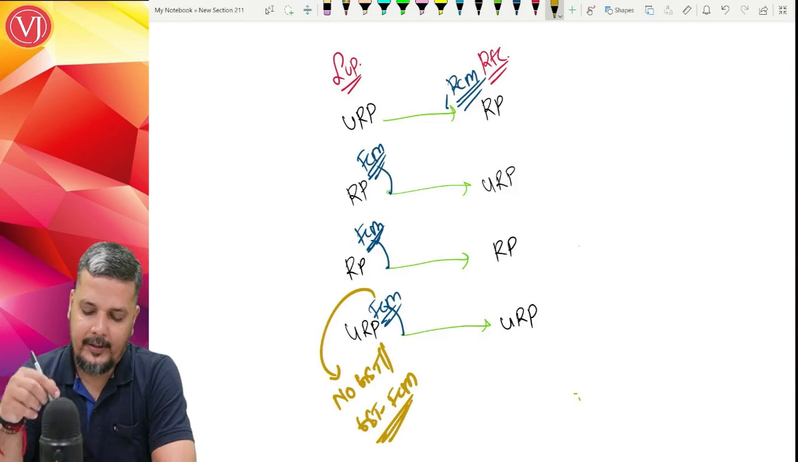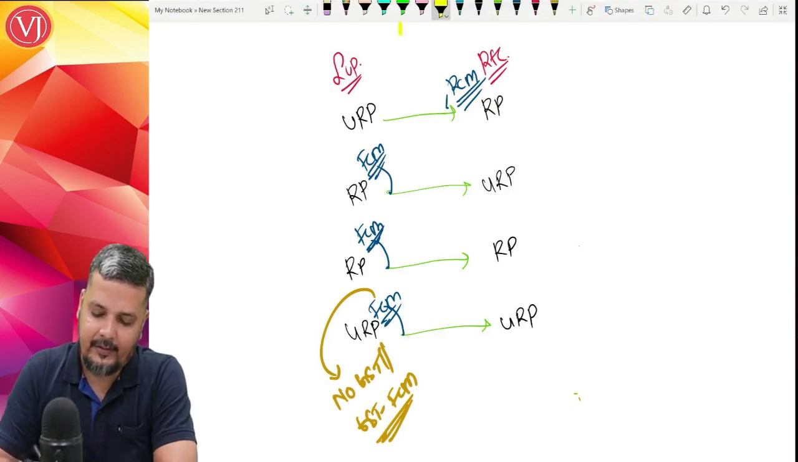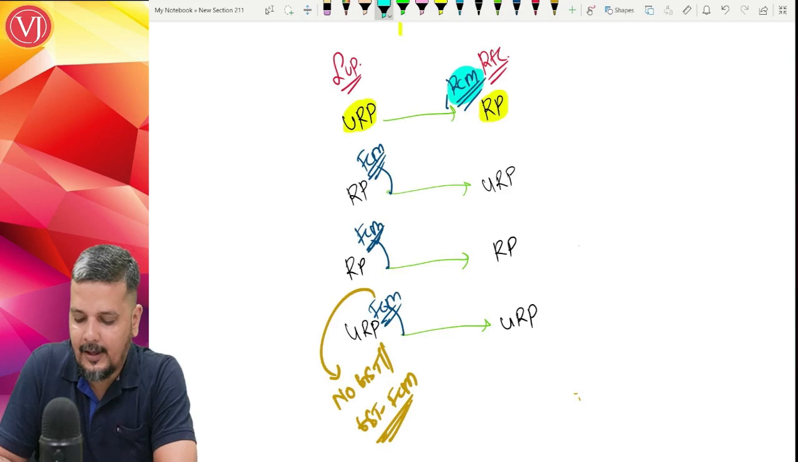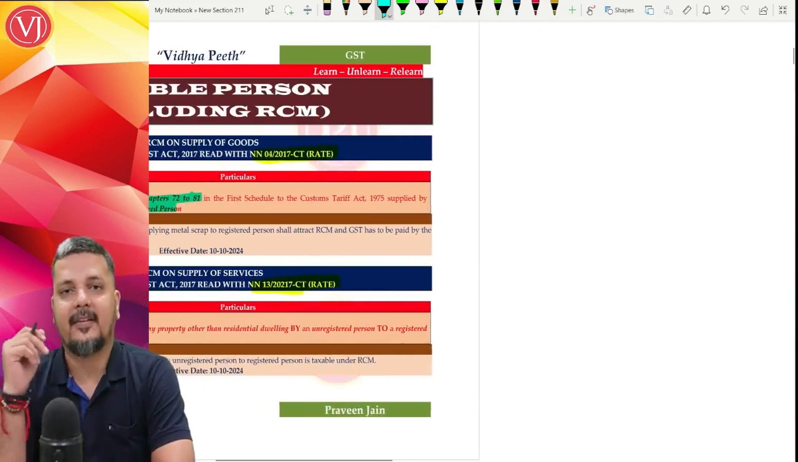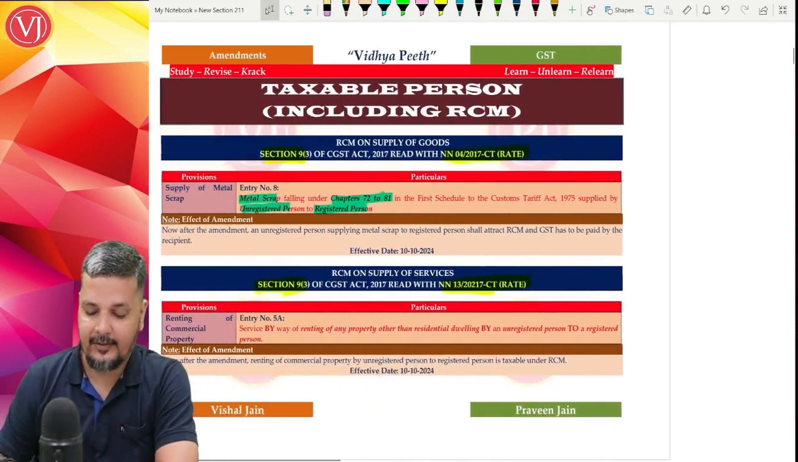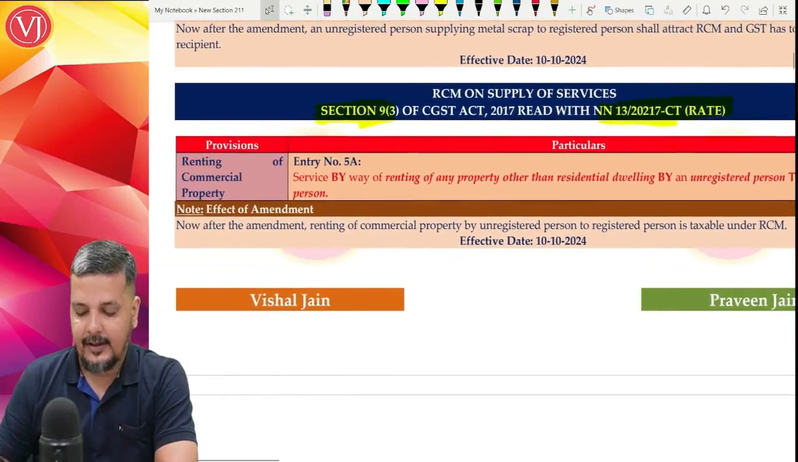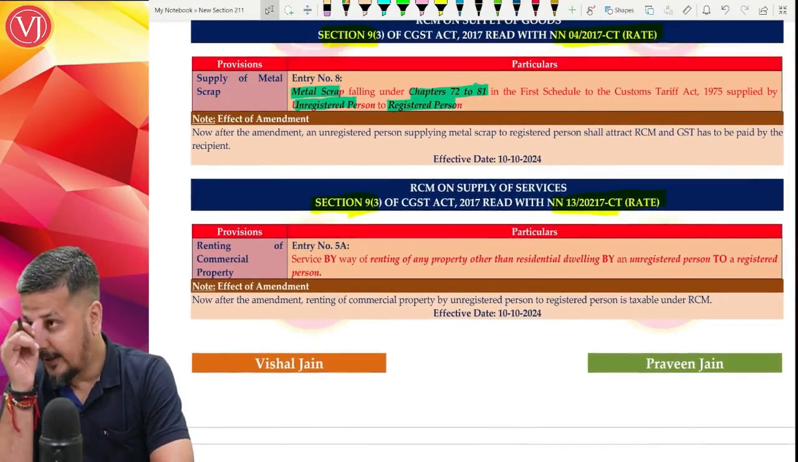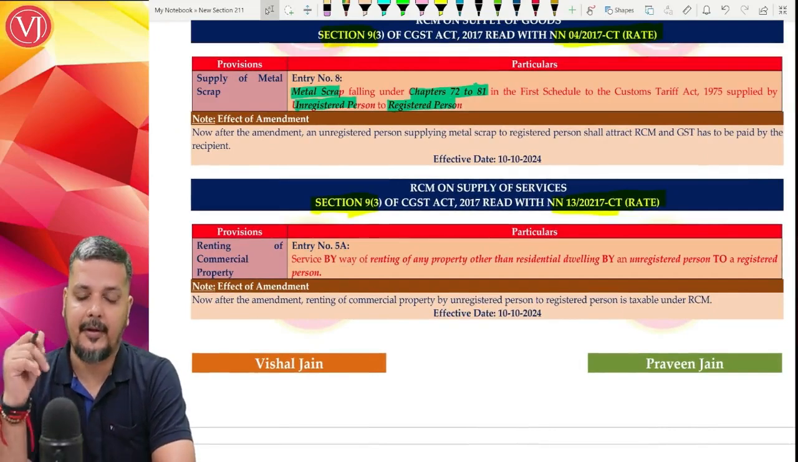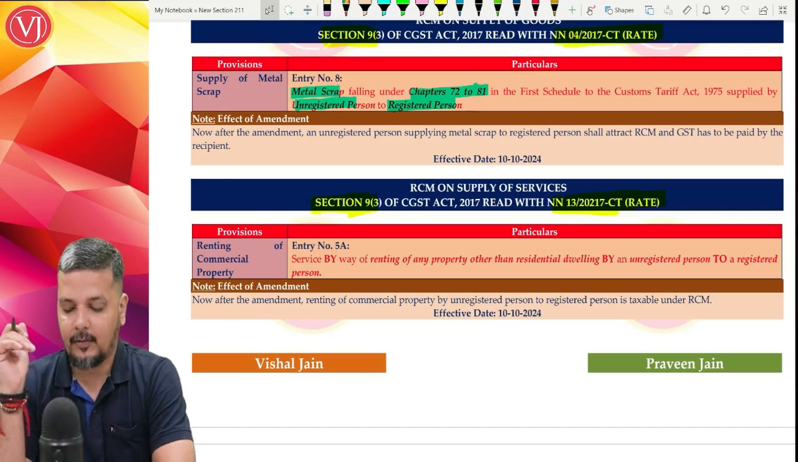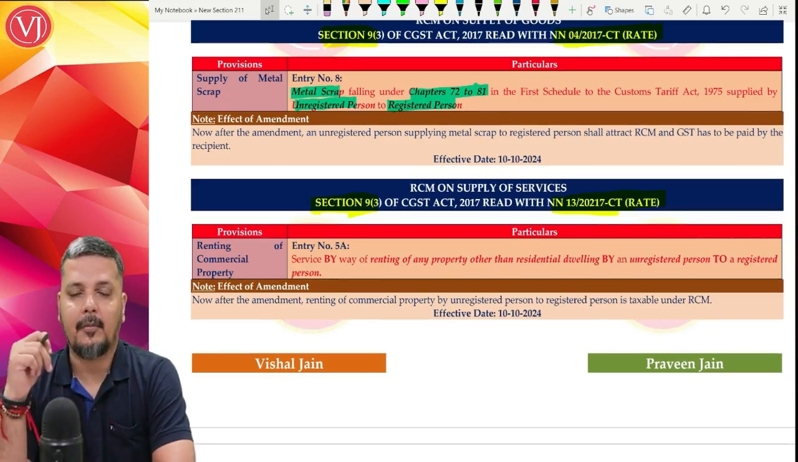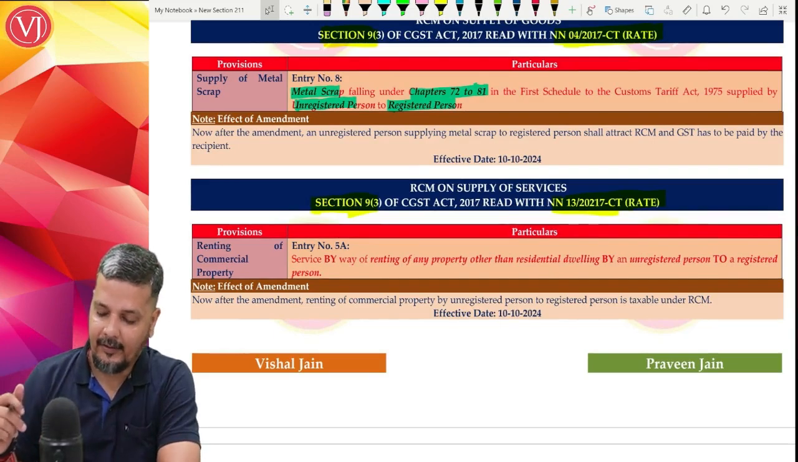So out of all these four cases, only the first case where the supplier is unregistered, recipient is registered, only and only in that particular scenario the recipient has to pay tax under RCM. So I have written here recipient. So that is for metal scrap covered by chapter 72 to 81 of the Customs Tariff Act. The next entry is going to impact a lot of businessmen, rather almost all the businessmen, where we are talking about entry number 5A. The above entry was entry number 8 in notification 4/2017. Now we are talking about entry number 5A in your notification 13/2017 CT rate.